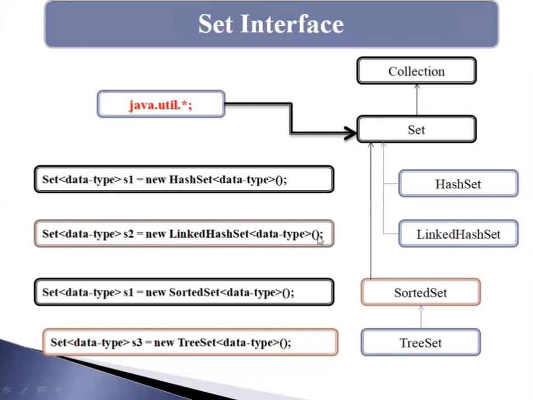Next, SortedSet. SortedSet is the alternate of the Set interface, and it extends the Set interface. It provides the total order of elements, and elements of a SortedSet are arranged according to descending or ascending order.